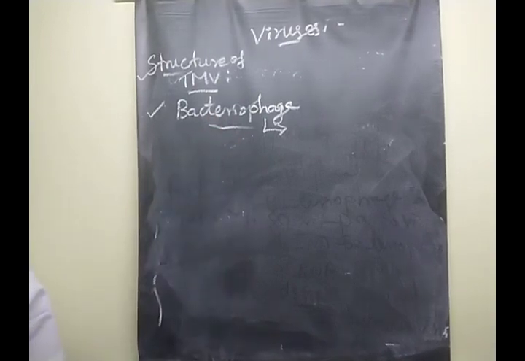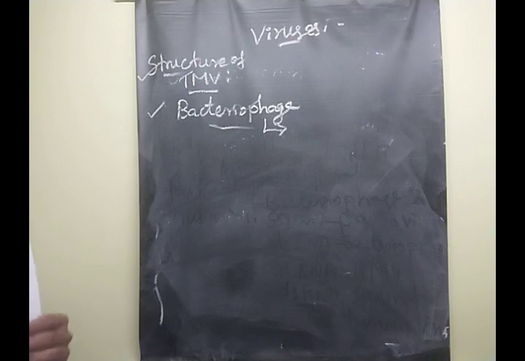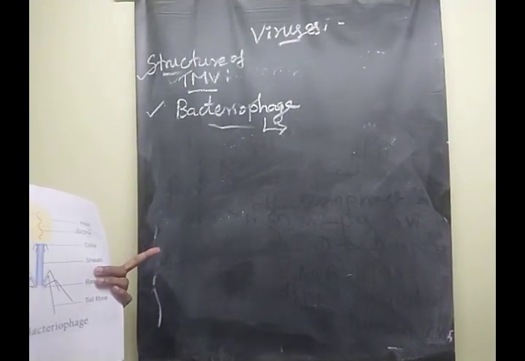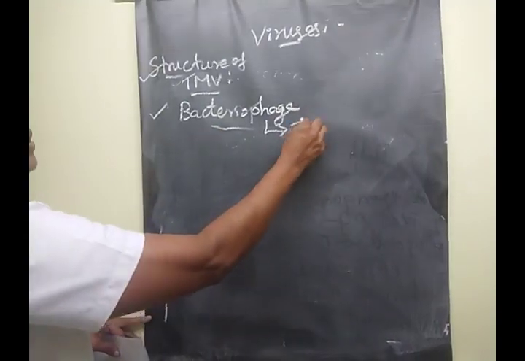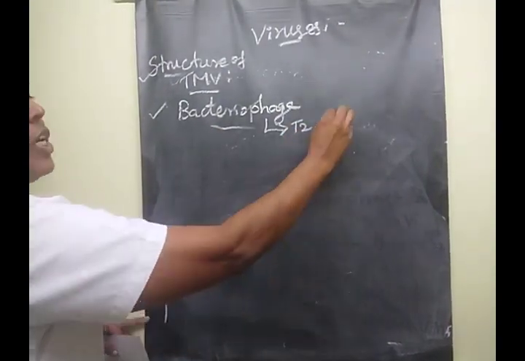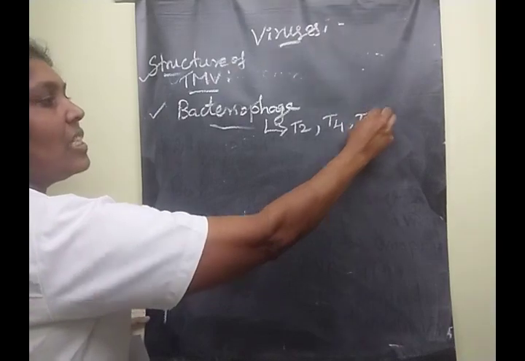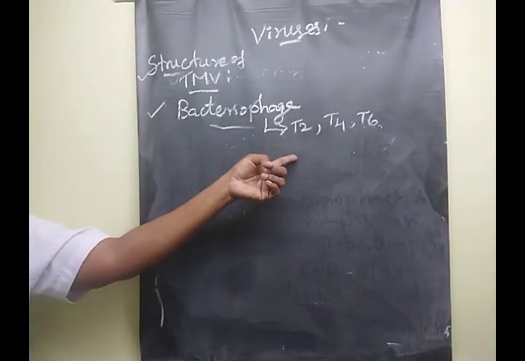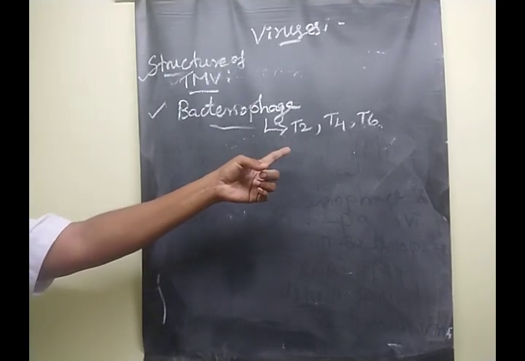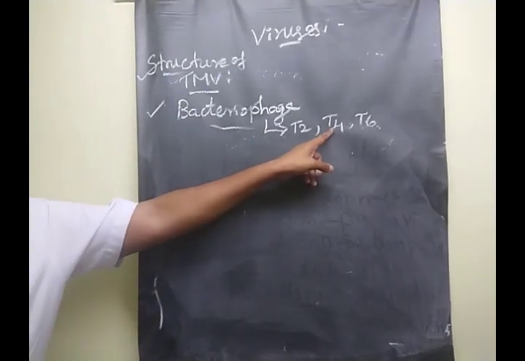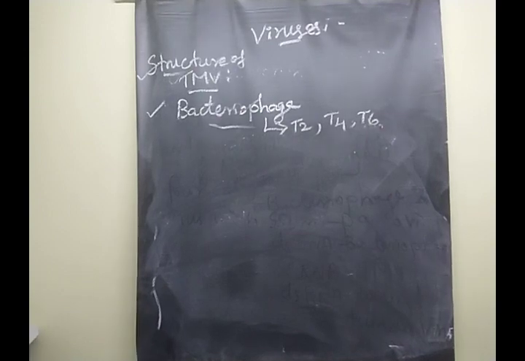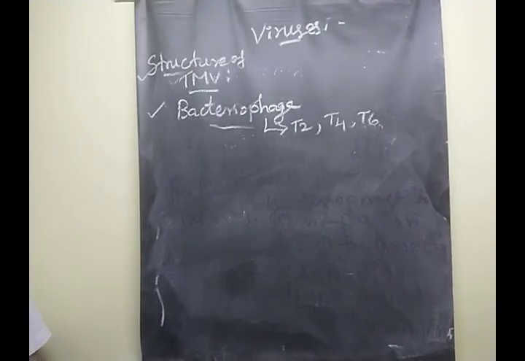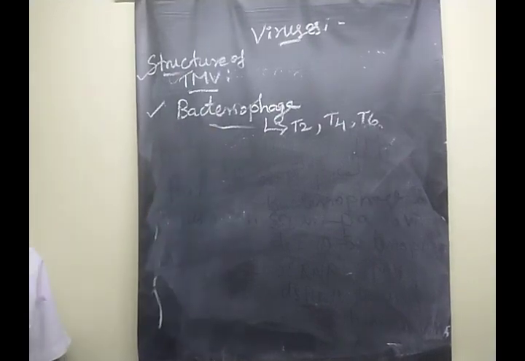Bacteriophages have many examples, children: T2 phage, T4 phage, T6 phage. These are certain phage names. In your syllabus, they have given the T4 bacteriophage.